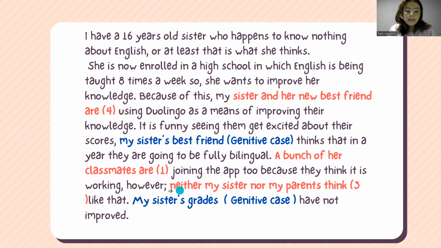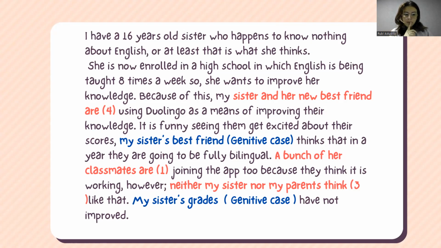I do think it is working. However, neither my sister nor my parents think like that. I have rule number 3, which says that when we have singular and plural subjects, I put the verb according to the subject that is closest to it.